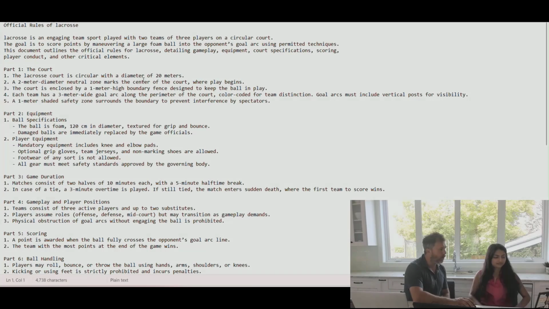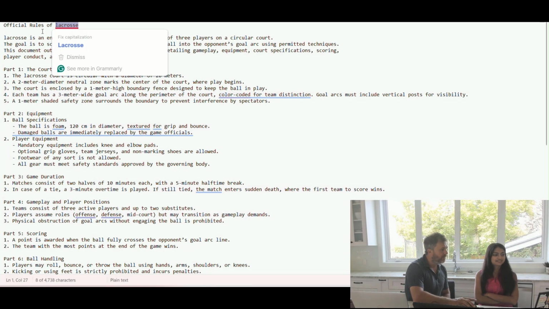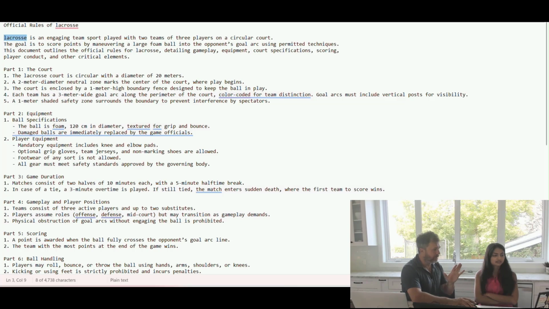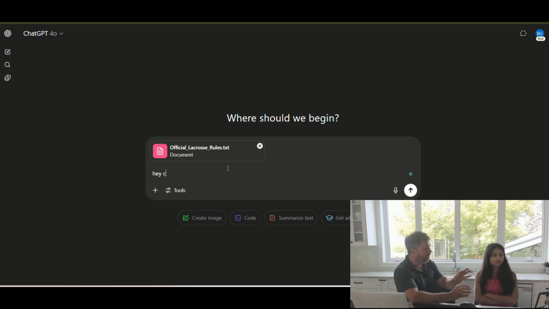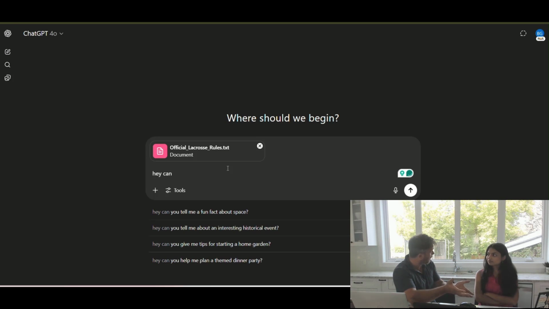I am not a lacrosse player, but I thought this was going to be a cool example. All we've done is take the rules of Radoball and simply find and replace all instances of Radoball with lacrosse, which becomes interesting because these are then what you would consider the incorrect rules.